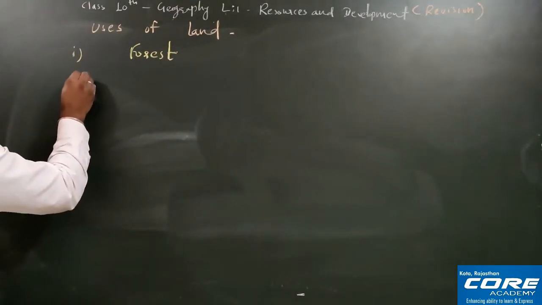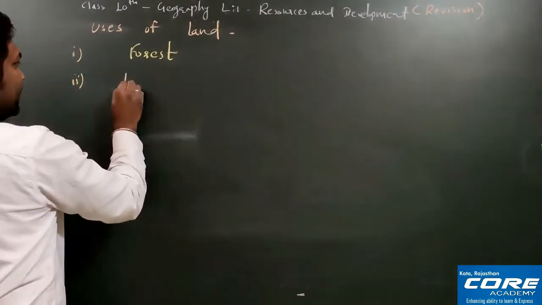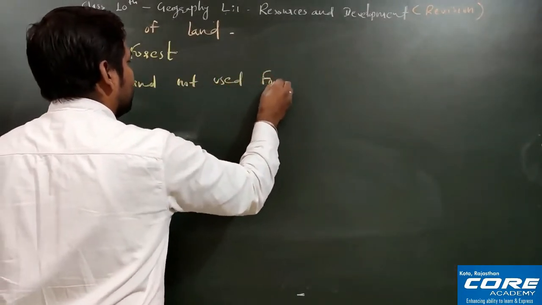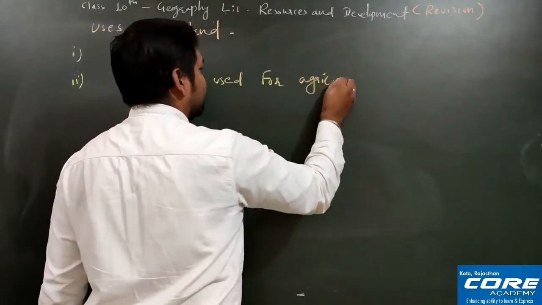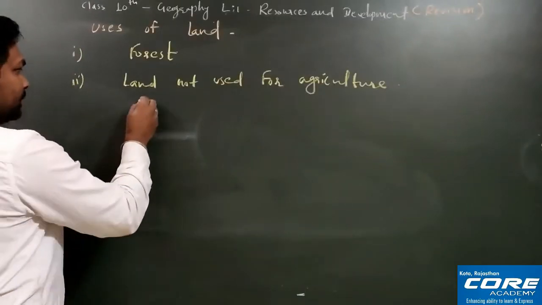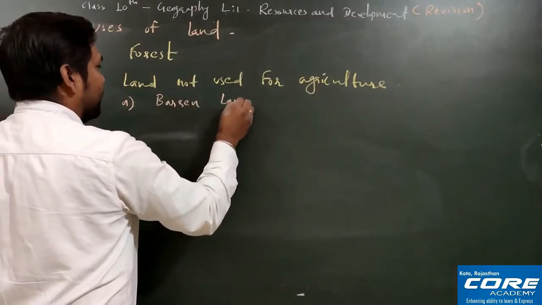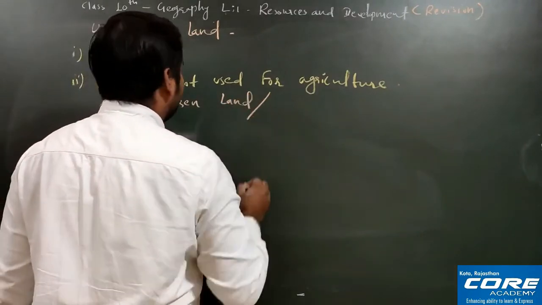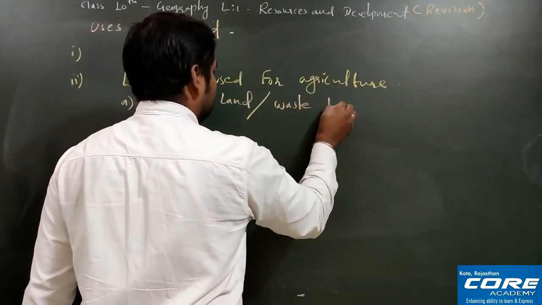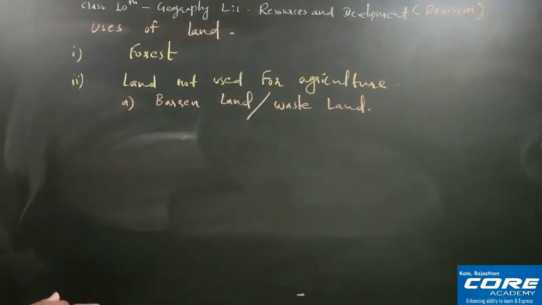Okay. Second very important one is land not used for agriculture. So what are the lands which are not used for agriculture? Basically the first one is barren land, or apart from barren land you can also say wasteland, है ना, where fertility is zero. Okay, you cannot use it for agriculture, because for doing agriculture you need fertile land.